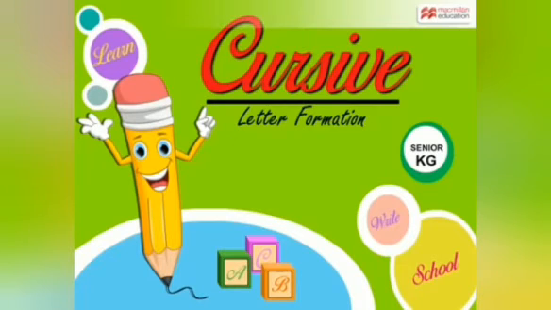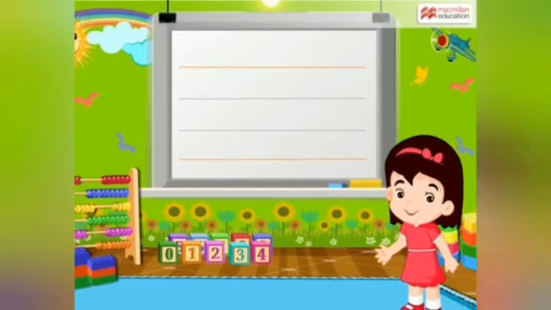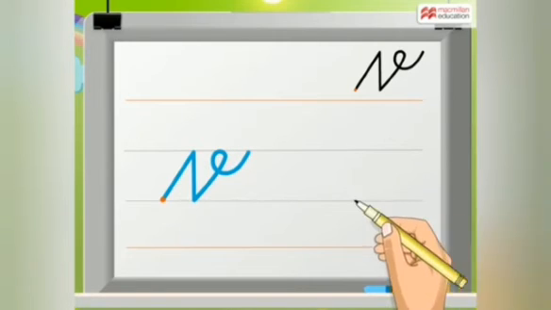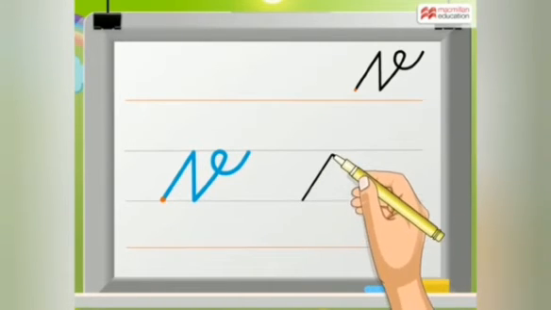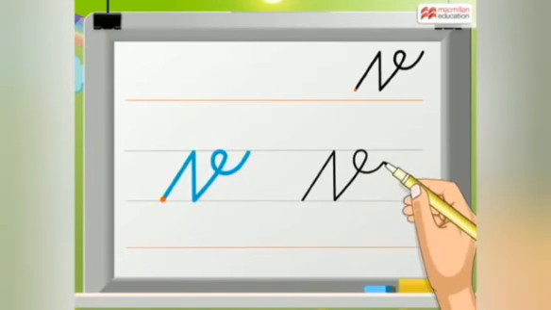Morning children, let's learn how to write cursive V stroke. Always we should start from the second blue line, children. Slanting line, straight line and one more slanting line. Here you should take a small loop towards the first blue line. Once again slanting, straight, slanting and a small loop. Understand, children?